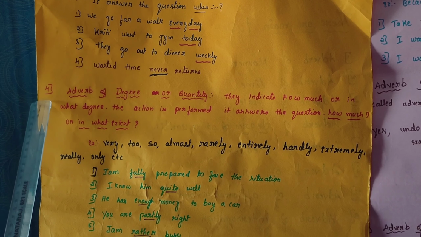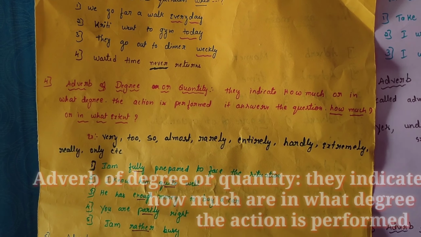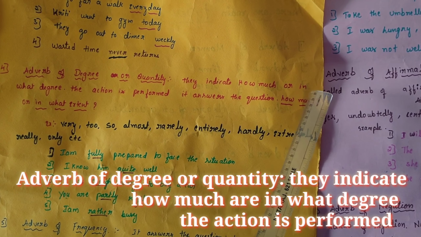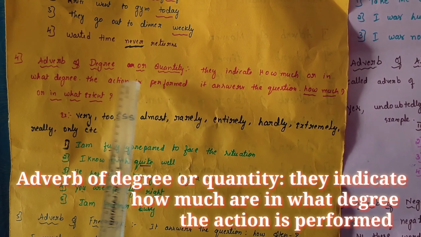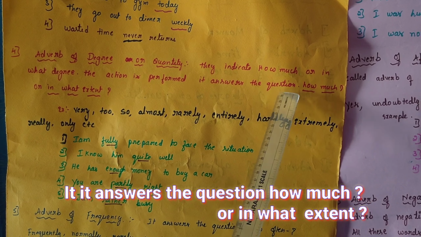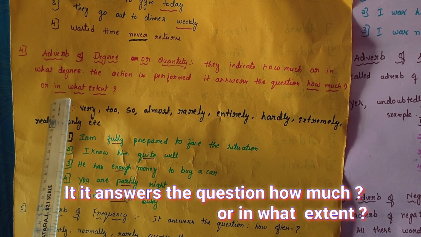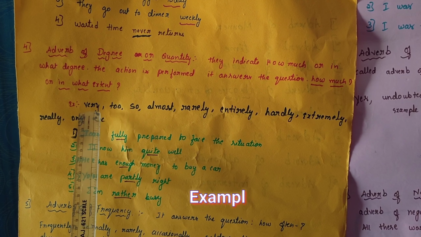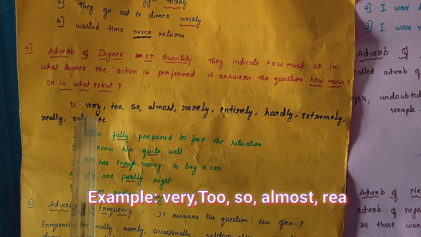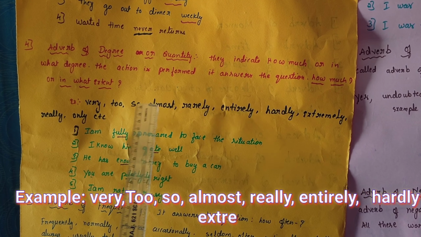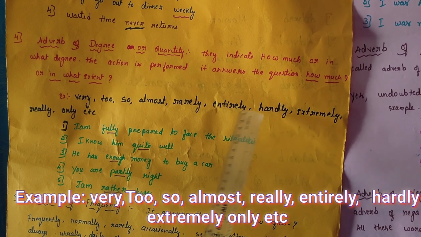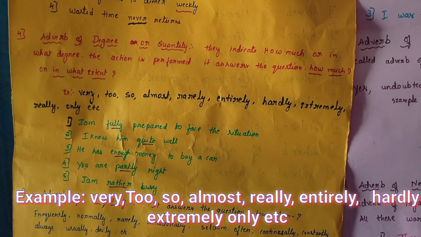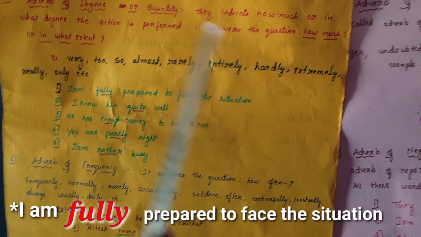So here the fourth one is there. Adverb of degree or quantity. They indicate how much or in what degree the action is performed. It answers the question how much or to what extent they have done the work. There are some words related to this: very, too, so, almost, rarely, entirely, hardly, extremely, only, etc. Here are some examples using these words.